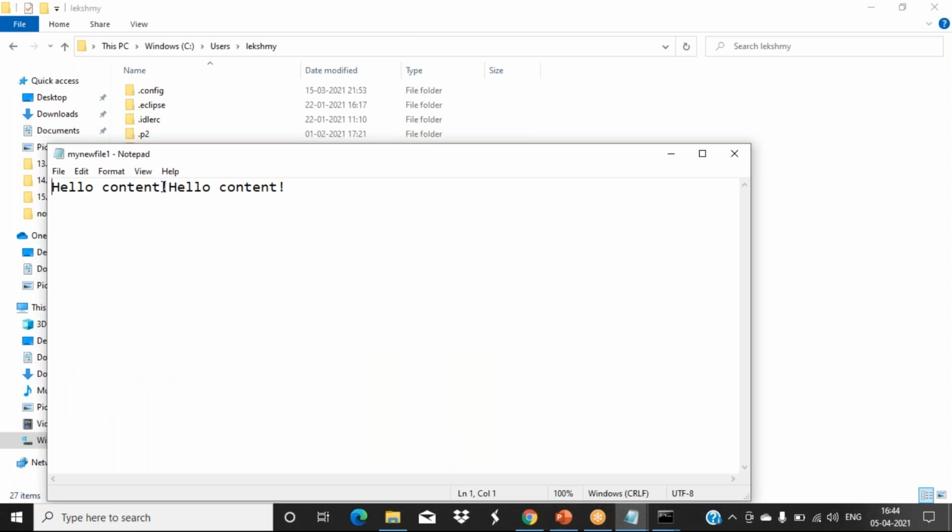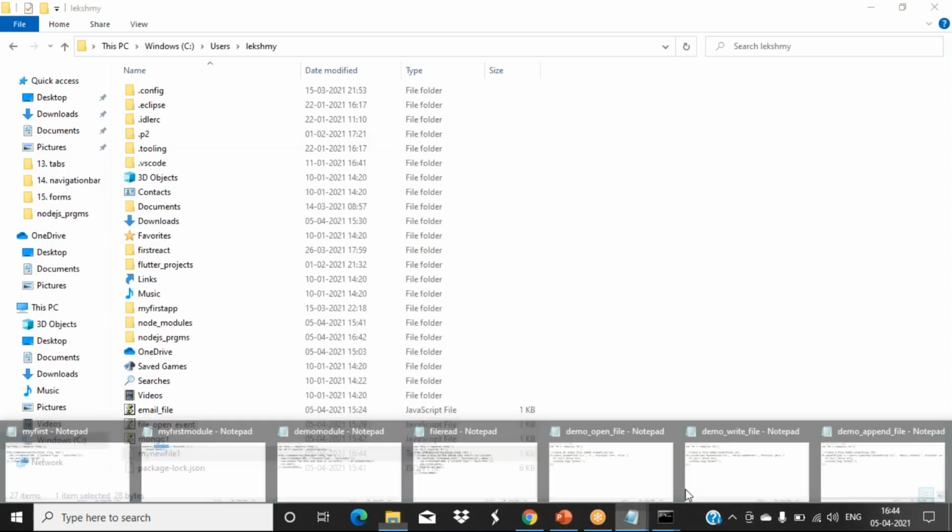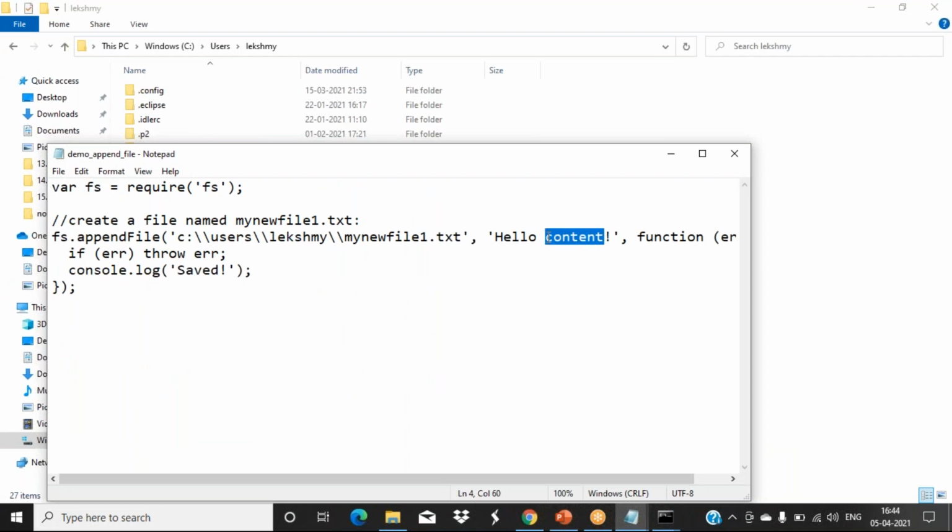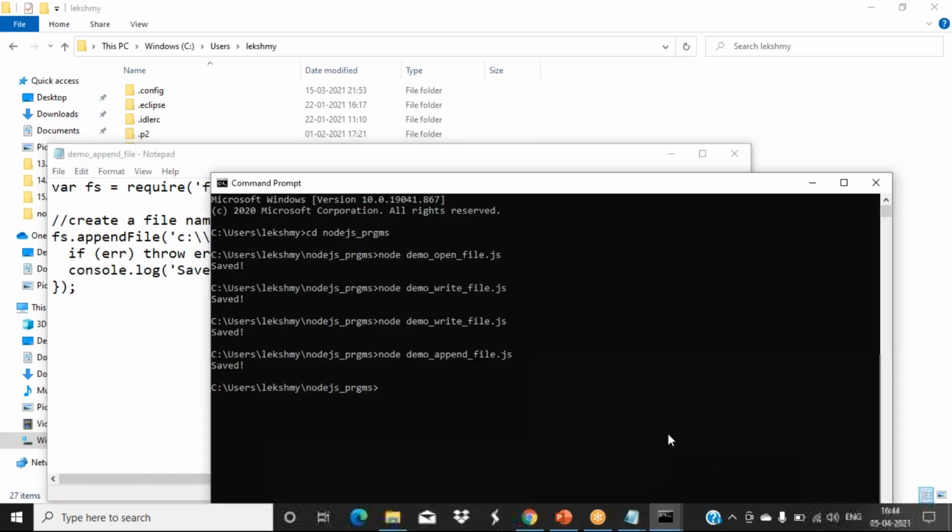Okay, that file was already existing, so only the new content got appended there. See, now this file content I am changing here. Like this, content I have changed. Okay, now you run it again.